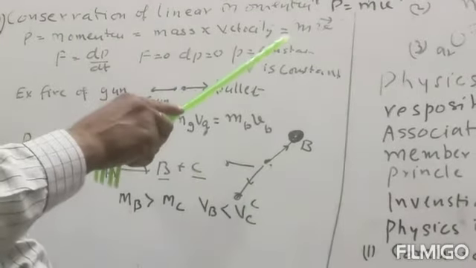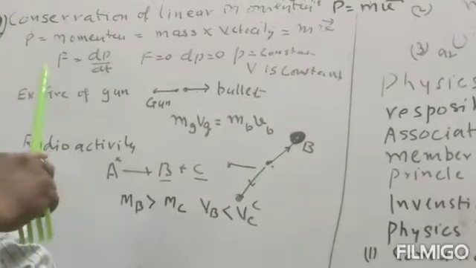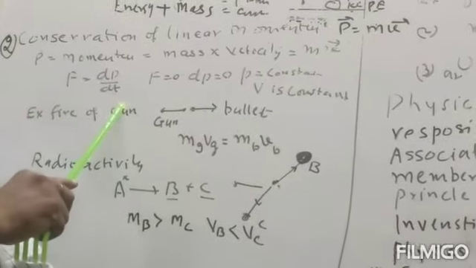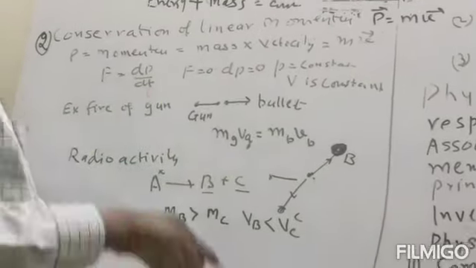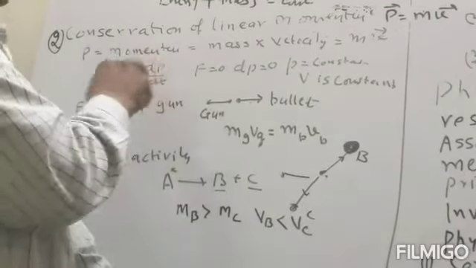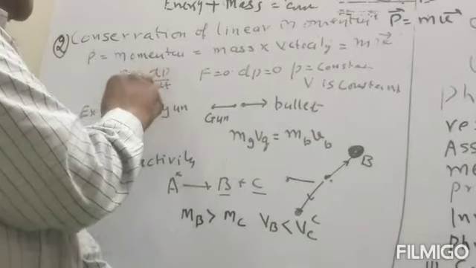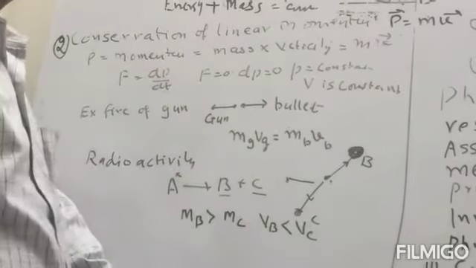Now what is force? Force is the rate of change of momentum. Force is equal to dP by dt. Now if force is equal to 0, then dP by dt is equal to 0, or dP is equal to 0. dP means change in momentum is 0, which means momentum is constant.